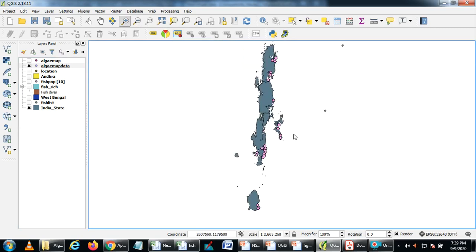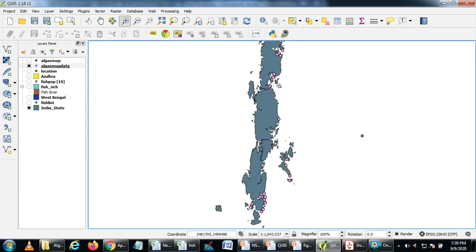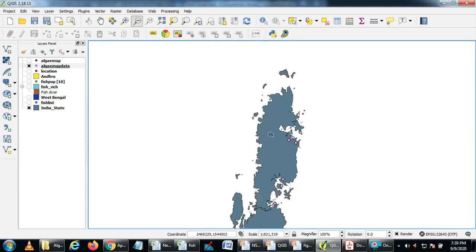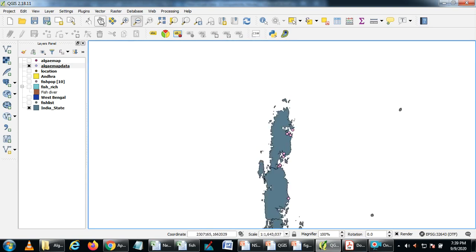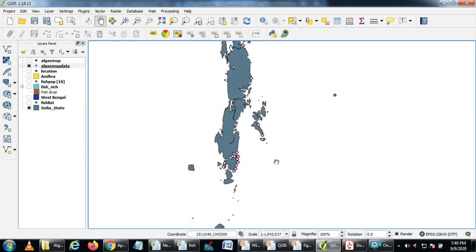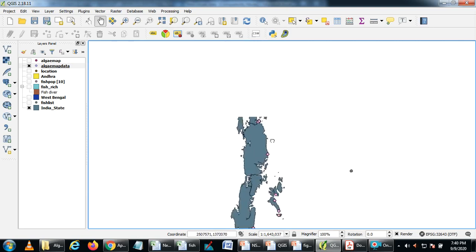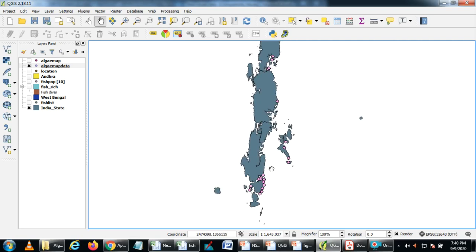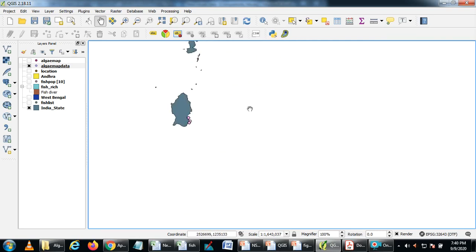Now you can see the different locations. This kind of mapping gives us an idea that only this side of the coast is most explored compared with the other side. The western part of the islands is not as explored as the eastern coast of the Andaman Nicobar Islands.